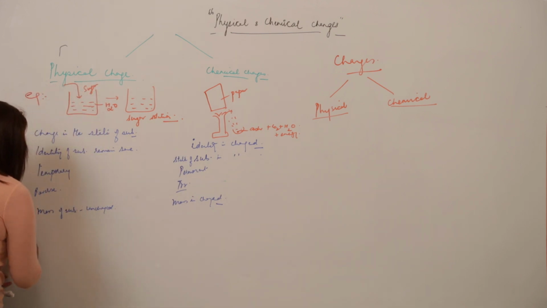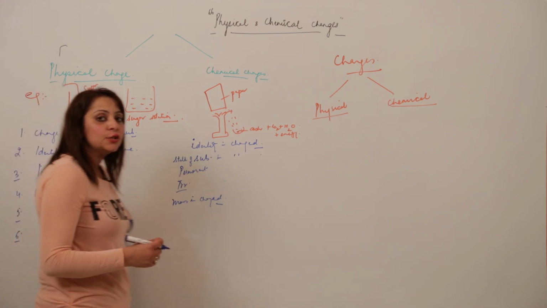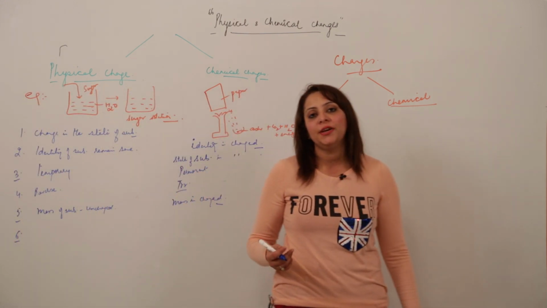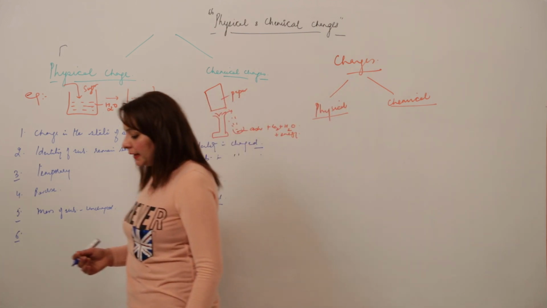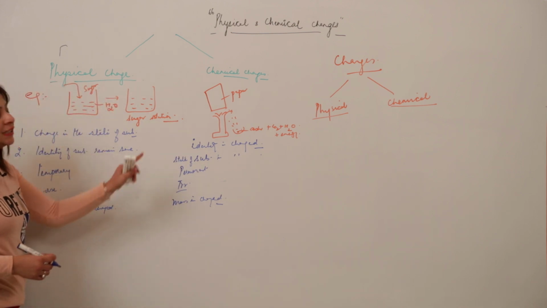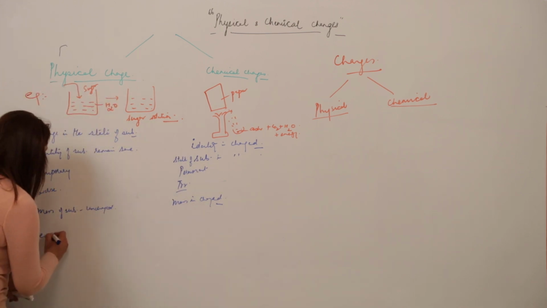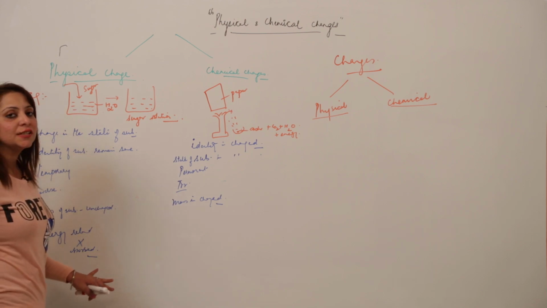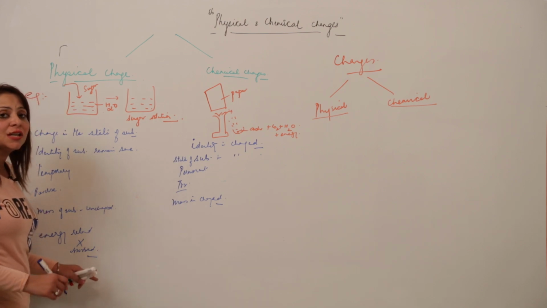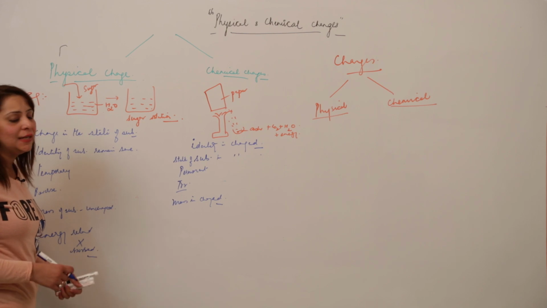Now I am taking into consideration the energy aspect. When we are talking of a physical change, the total energy remains constant. As we know, energy can neither be created nor destroyed. It can just be converted from one form to another. When a substance undergoes a physical change, energy is neither released nor absorbed. So the overall energy remains constant. It is just used in the change of state. Otherwise, it remains the same.